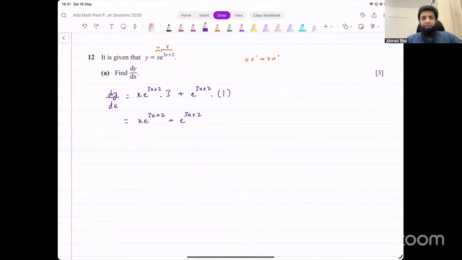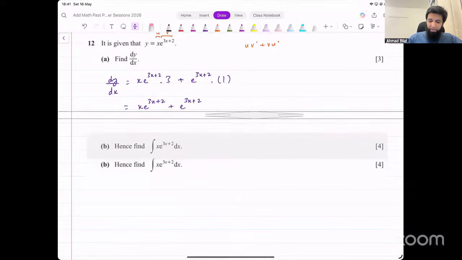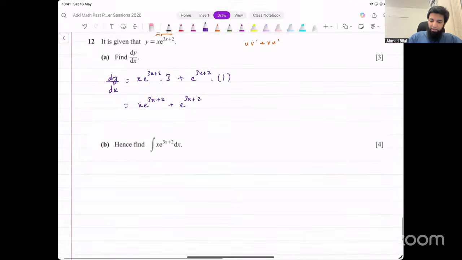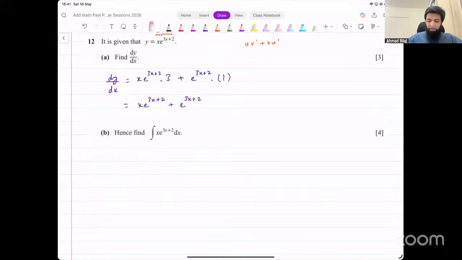Okay. Now, once we've figured this out, they are saying, these were easy 3 marks. Now they're saying, hence find this integral. Now, this is something that's repeated a lot in recent papers. Let's understand how to do this.